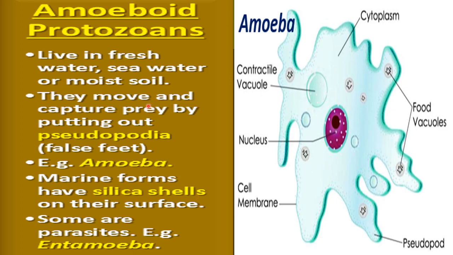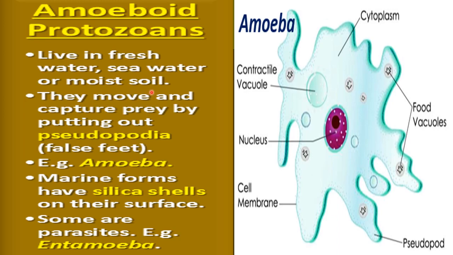Now let's start with the first type of protozoans, that is amoeboid protozoans. As the name indicated, amoeboid protozoans mean amoeba-like. And you have already studied in your previous class about the amoeba structure. So see here, this is amoeba, okay, and this is one of the example of amoeboid protozoans. Okay, these live in fresh water, sea water, or moist soil.